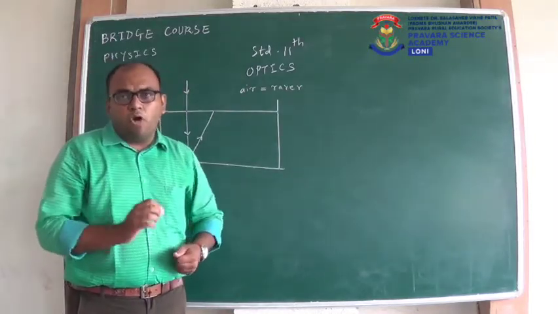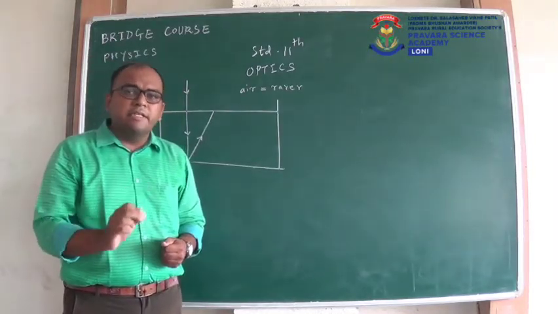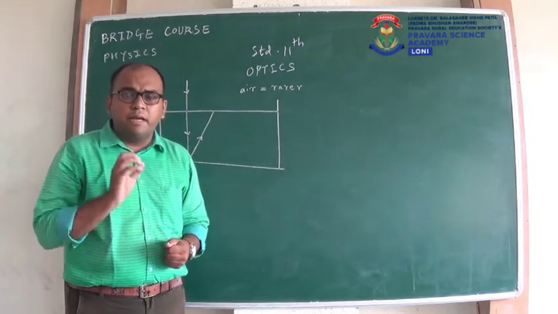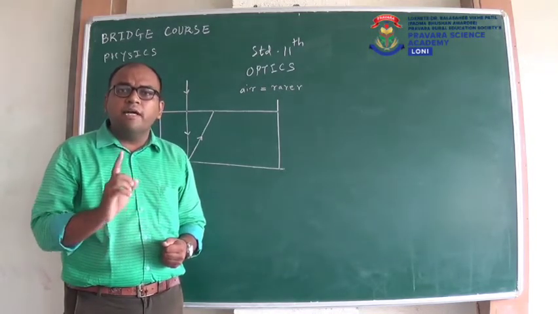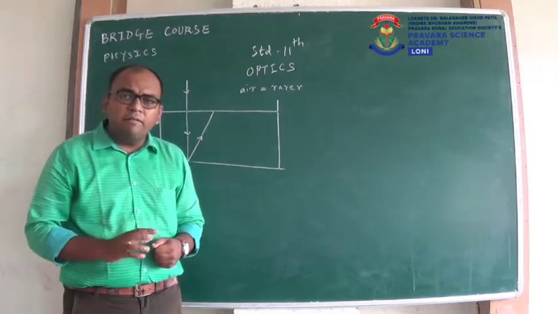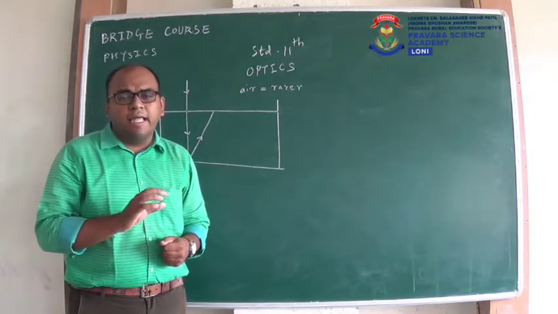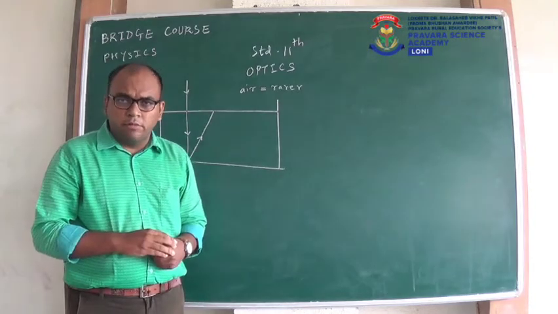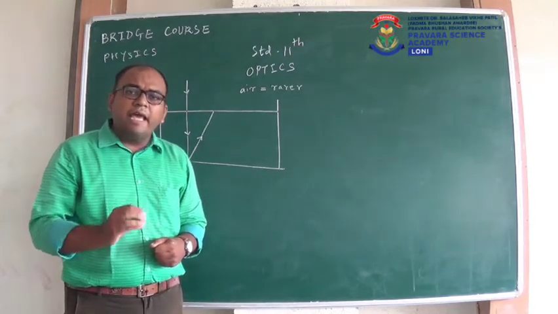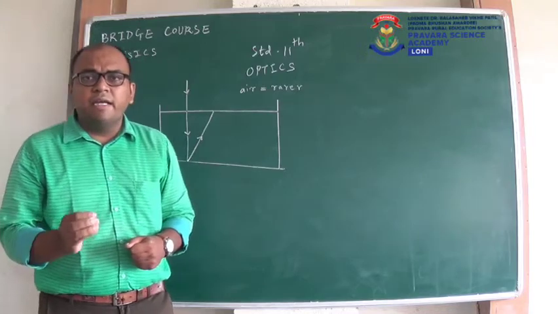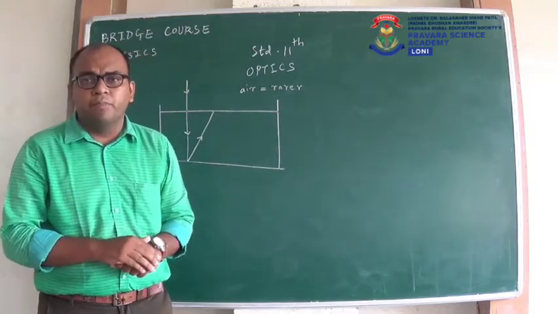Refractive index of air or vacuum, we always consider it as 1. Remember this. And refractive index of all other mediums like oil, water, glass, diamond, they are all more than 1. So we always consider air as a rarer medium because its refractive index is less than all other mediums.